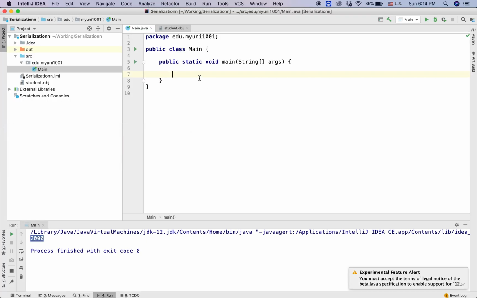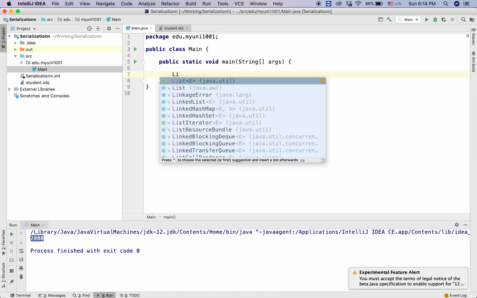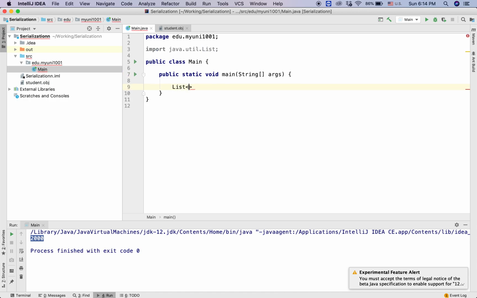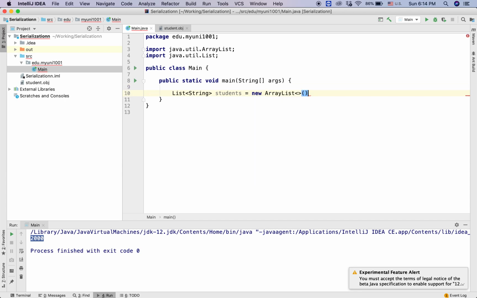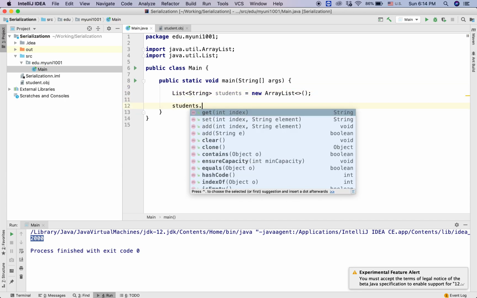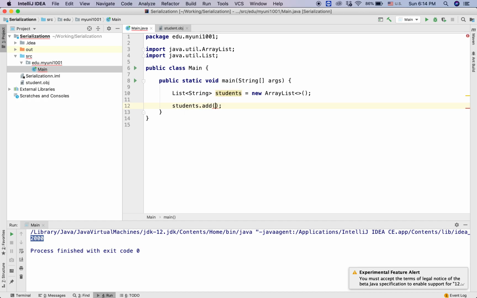So let's start. If we want to have a list, we just declare list and we specify the data type we have. Let's say we have a list of students and we need to specify the implementation such as array list for this. If we want to add a student to this list, simply call add, and we can add into the end of the list, or we can specify the position we want to add.